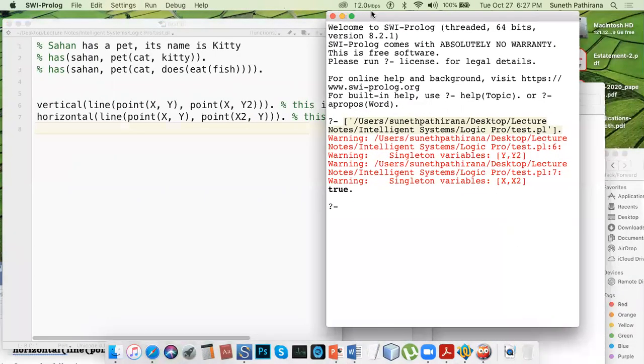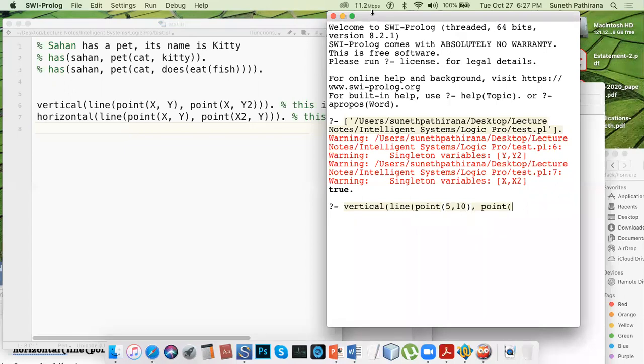Now I'm going to call this function vertical. We can use the term line. Point. Now you can assign some value. Let's say 5. Y value is 10.